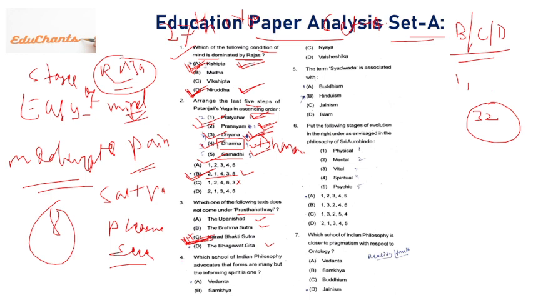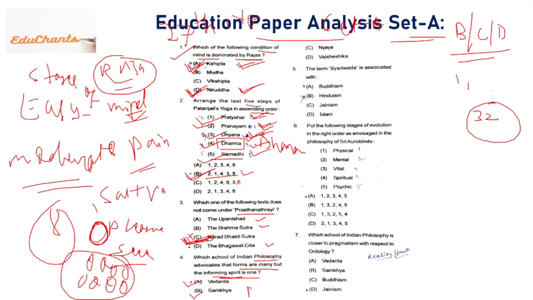Then fourth question. It is asking which school of Indian philosophy advocates that forms are many but the informing spirit is one. Forms are many. That means the material world is anekantavad, it can be many. But the informing spirit, the spirit which controls everything, is one. Right? Again, there is a confusion between Vedant and Sankhya.